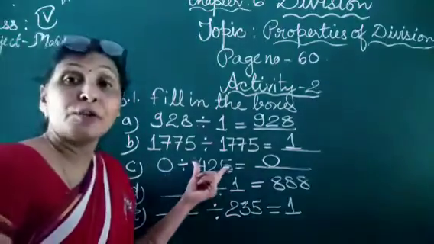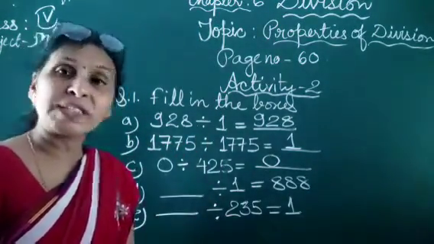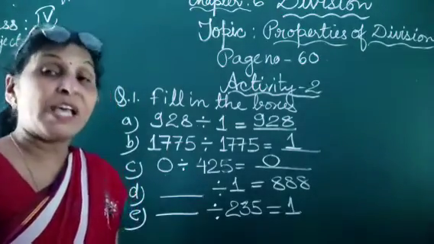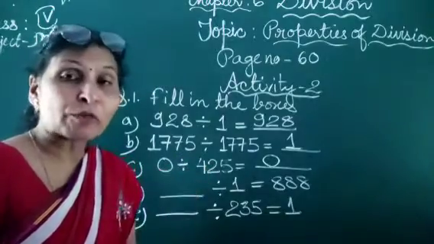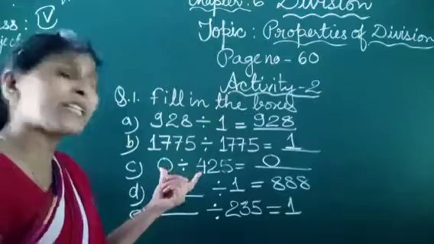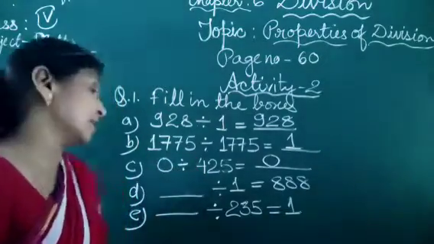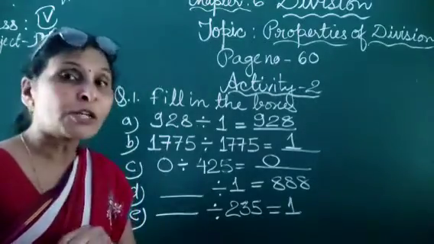Here, children, you remember one thing: division by 0 is not possible. This may be asked in true or false, tick the correct option, and one word questions. So remember, division by 0 is not possible.